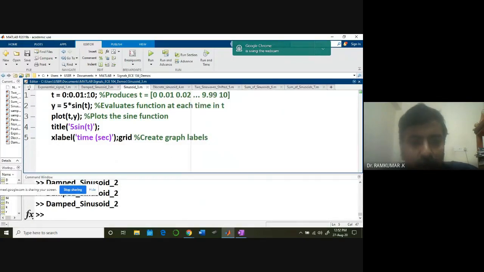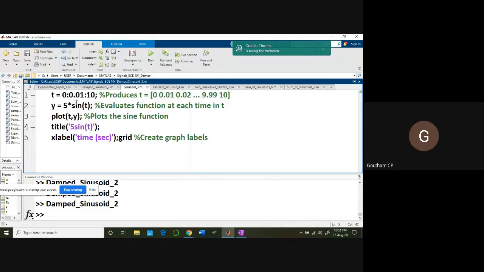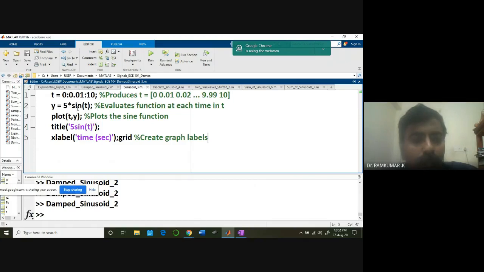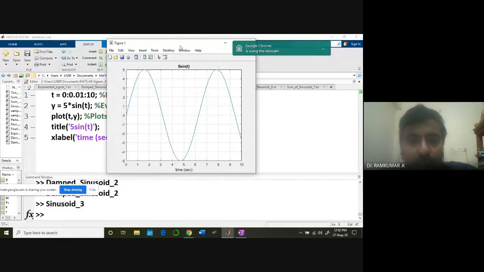Look at this, I've taken the time. All these values of time are taken, and then I plug in all those values inside the function sine. Sine is an inbuilt function in MATLAB, so absolutely no problem. Simply put 5 times sine t, and you're going to plot time t with y. Easily you'll be getting it. Take all these examples, I'll be sharing these MATLAB files with you. Open the MathWorks account, the online version of it, and keep running this code and try to get more insights. So this is the kind of sine waveform we are talking about.